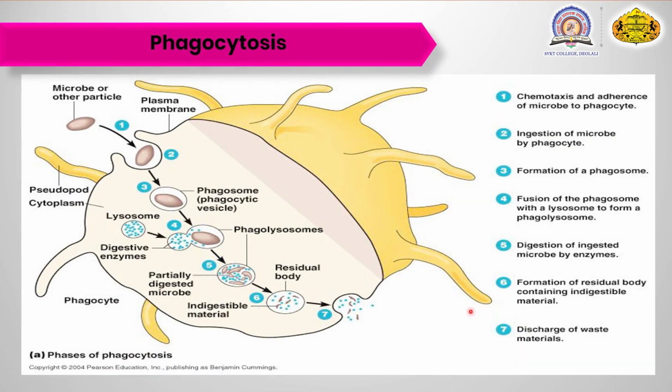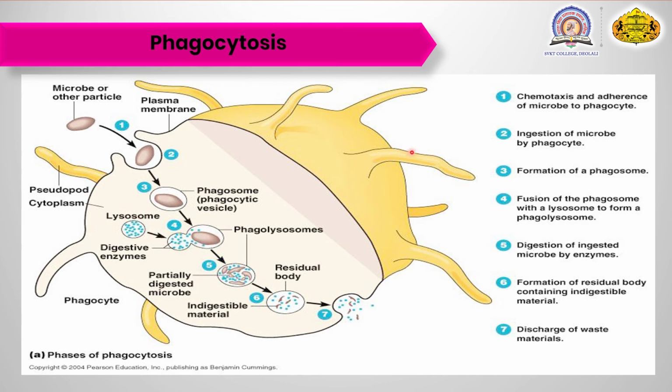Here you can see in detail. For example, see here a microbe or a particle is penetrated inside the body. Here it is attached on the phagocytic cell, that is the plasma membrane. It is attached on the plasma membrane by the pseudopod, which is the false leg. With the help of the phagosome, it is ingested inside. When the phagosome fuses with the lysosome, it is penetrated inside the cell, and when there is the penetration, the digestive enzymes which the lysosome produced break down the bacterial cell.